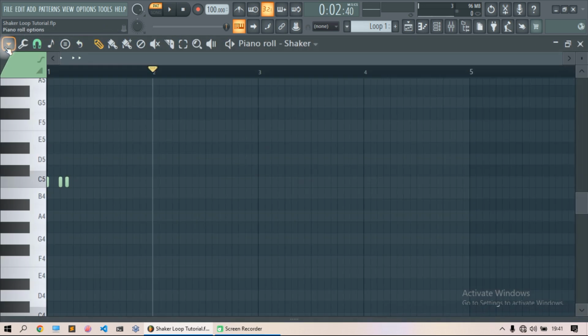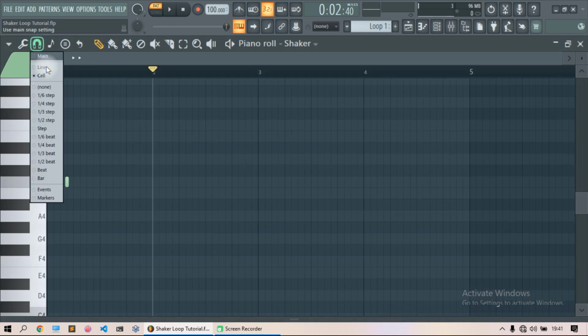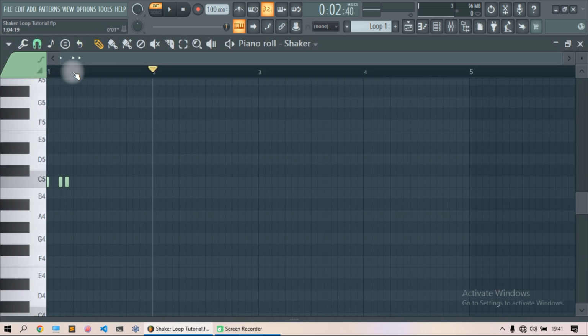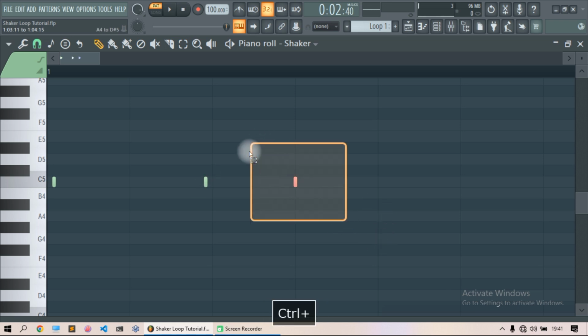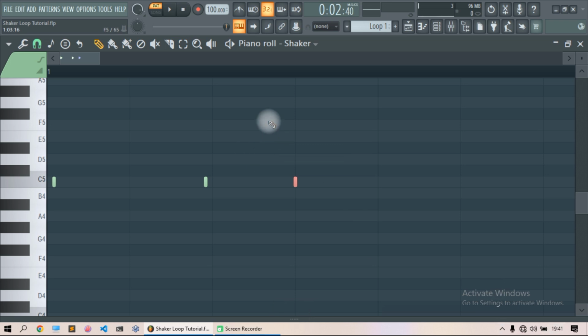Open the piano roll. Go on this button with the magnet icon, select none. Zoom in completely. Select the first MIDI note, hold shift, move twice to the right. Select the second MIDI note, hold shift, move twice to the left. Select the last MIDI note, hold shift, move twice to the right. Zoom out.